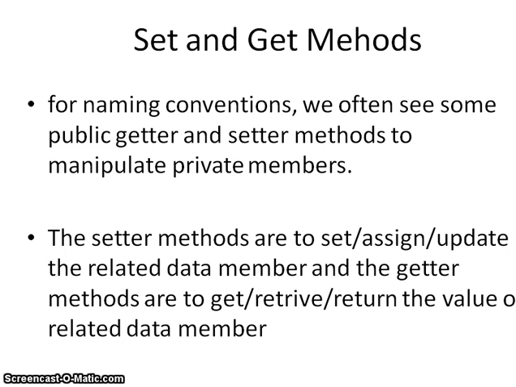So if you have declared private data members and member functions and you want to access them outside the class, then you can use set and get methods. As a naming convention we often see public getter and setter methods to manipulate the private members. The setter methods are to set, assign and update the related data members, and the getter methods are to retrieve and return the value of the related data members.